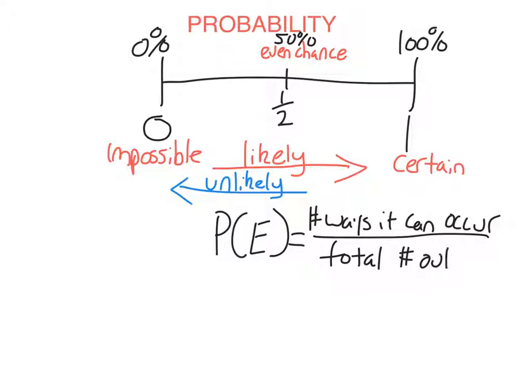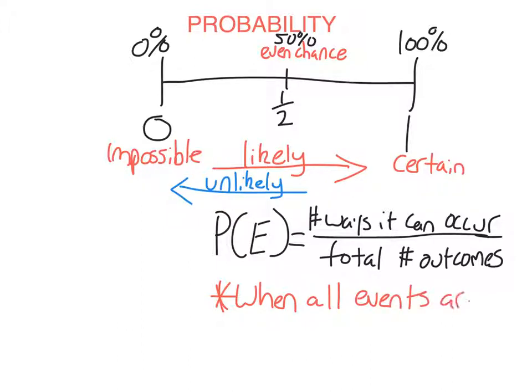Another way of saying total number of outcomes is the number of events in the sample space. Now, it's important that we understand we can only use this formula when all events in the sample space, when all possible events, are equally likely to occur.